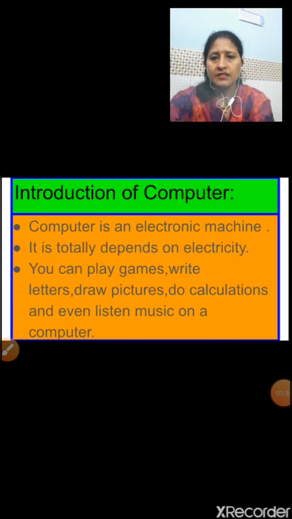Children, let's go to the introduction of computer. Children, computer is an electronic machine. It is totally dependent on electricity. You can play games, write letters, draw pictures, do calculations and even listen to music on a computer.